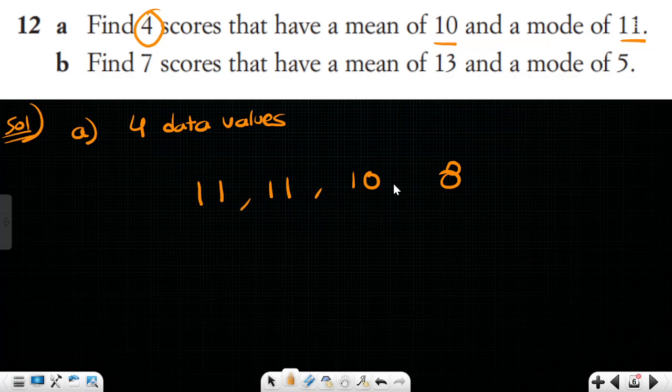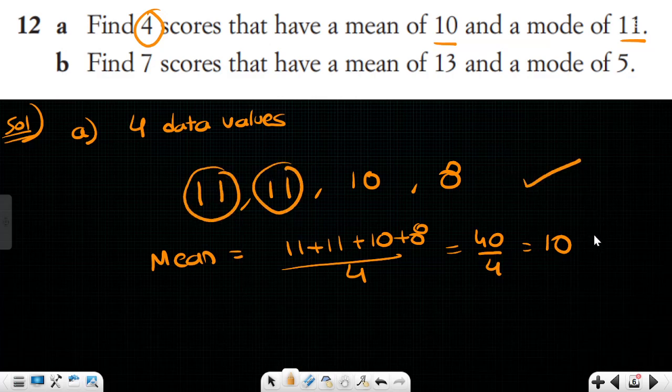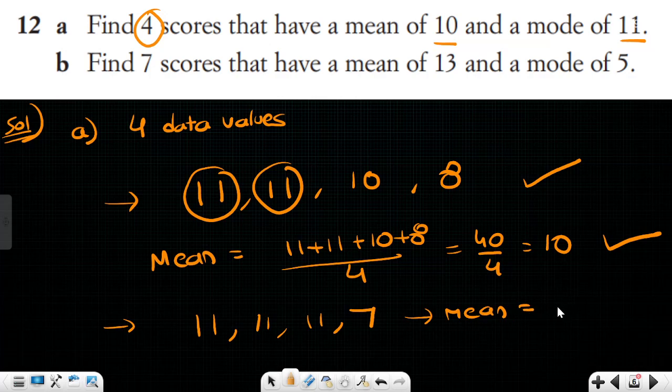See, these are the 4 data values, Akshita, for which we calculate the mean. 11 plus 11 plus 10 plus 8, divided by 4. So 40 by 4, the mean is going to be 10. Mode is the most repeating data, that is 11. So mode 11, mean 10 is satisfied. Sir, you can also give one more example: 11, 11, 11, 33, and you can take this as 7. For this data also, mean is 10, mode is 11.